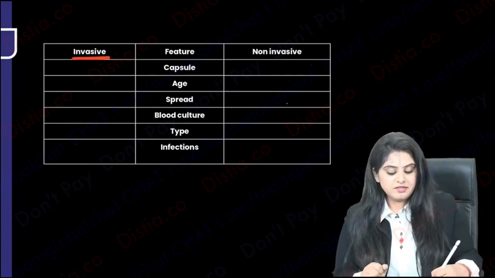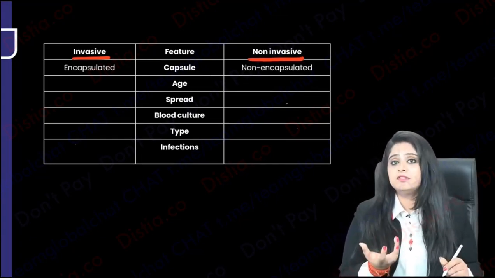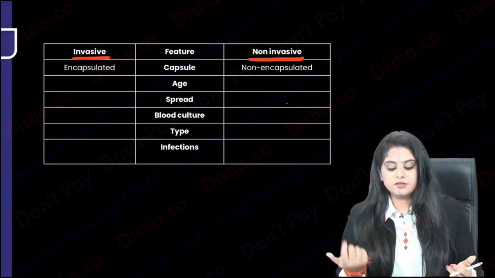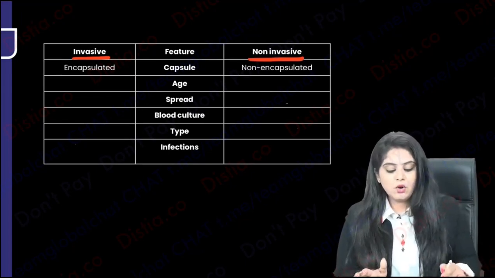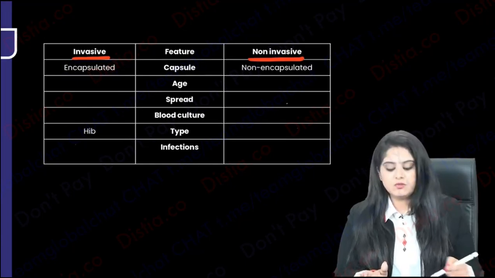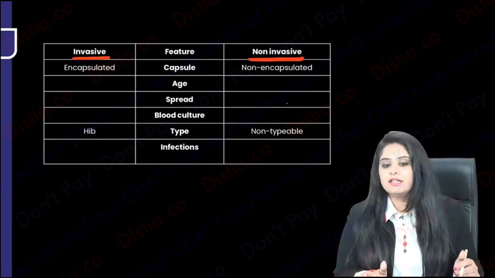and that says that if you're saying they're invasive, then in those cases the capsule will be there. If you're saying they're non-invasive, this means the capsule is not there. So that's why capsule is a virulence marker. If it's there, the disease is invasive. If it's not there, the disease is not invasive. So right now I told you on the basis of the capsule, which was the type that was the most commonly causing one, it was Hib, whereas if there is no capsule, then there is not going to be any kind of typing that is possible.